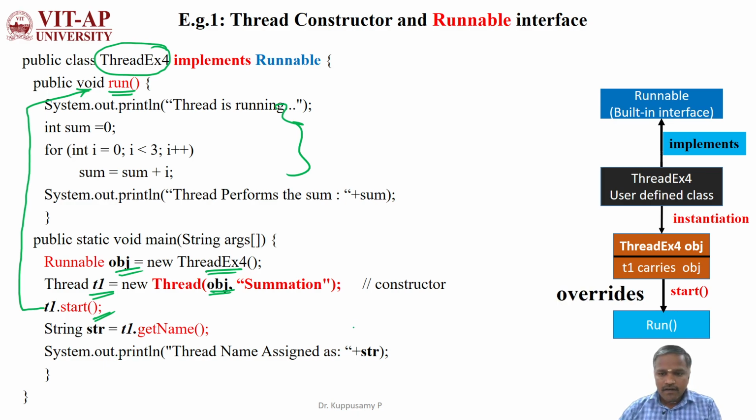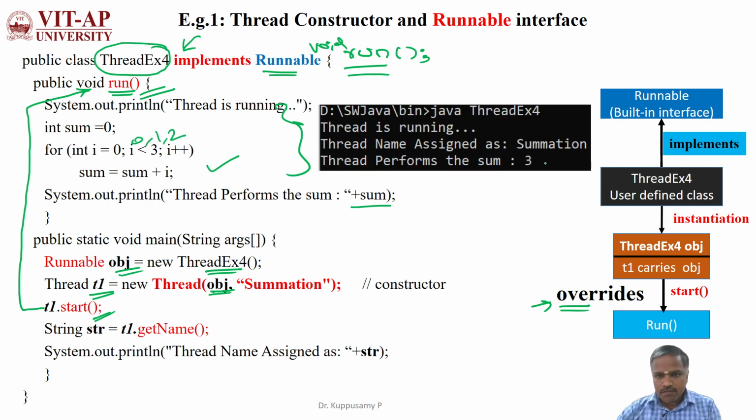This will be overridden, right? But why are we using overriding? The Runnable interface is the built-in interface which has the abstract method run. So this run method will be overridden by this user-defined method available inside ThreadEx4, which is overriding and performing this operation of adding these values. So the addition of 0, 1, 2 is 3, and that is displayed here.